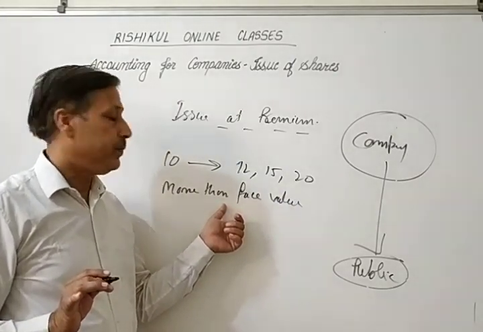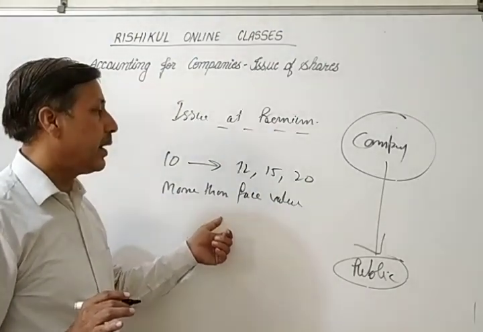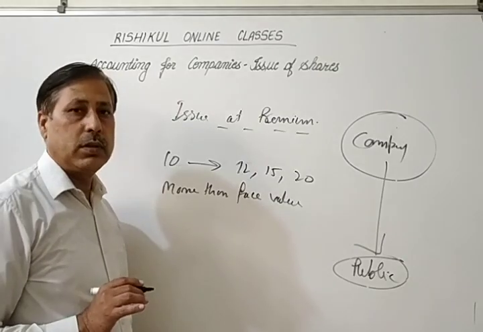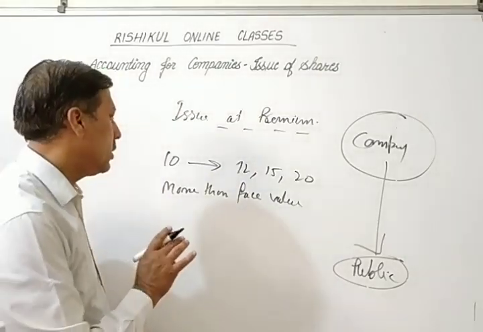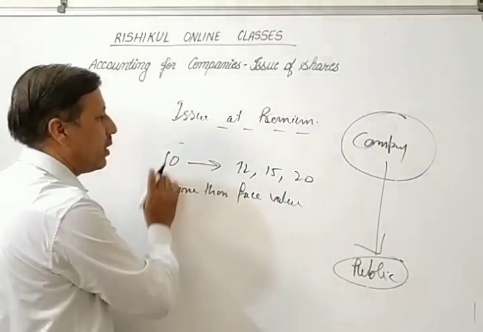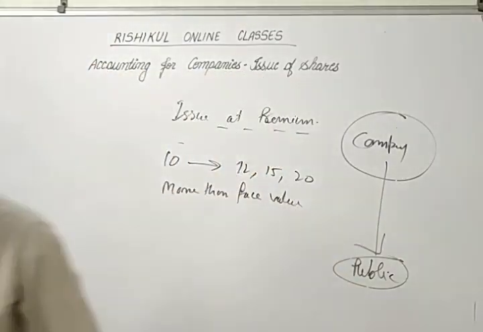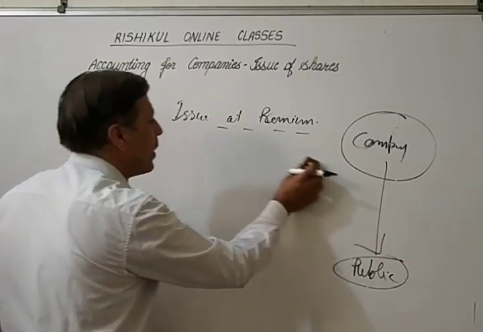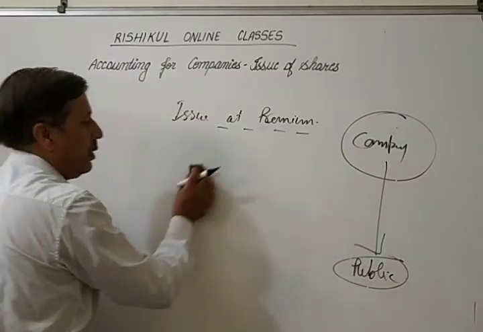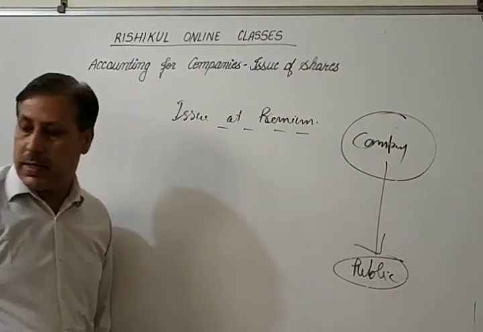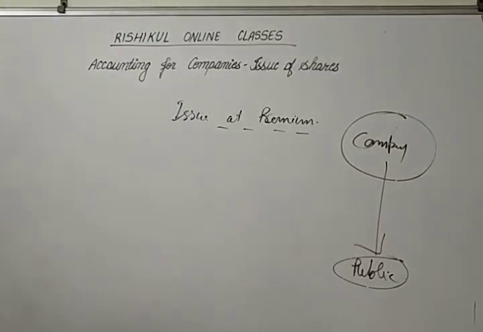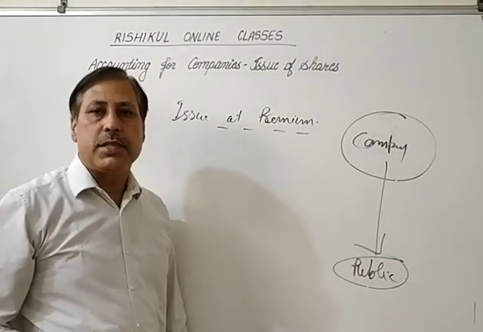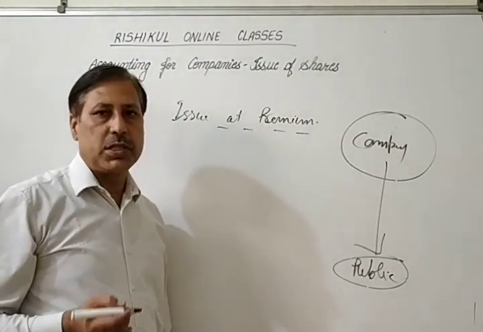Okay, so how you make the entry and how you show the security premium in accounting treatment. First I want to tell you about premium, that the amount of premium will be utilized in different expenses: share issue expenses, discount on shares, or you can say preliminary expenses, and when the company wants to issue bonus shares.